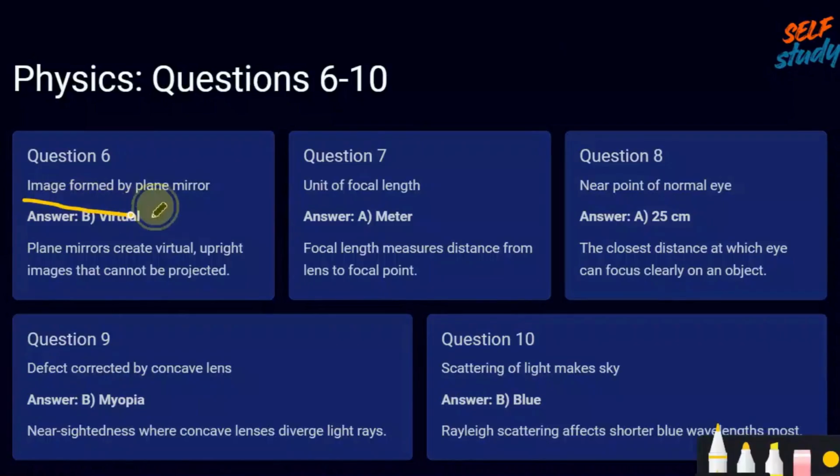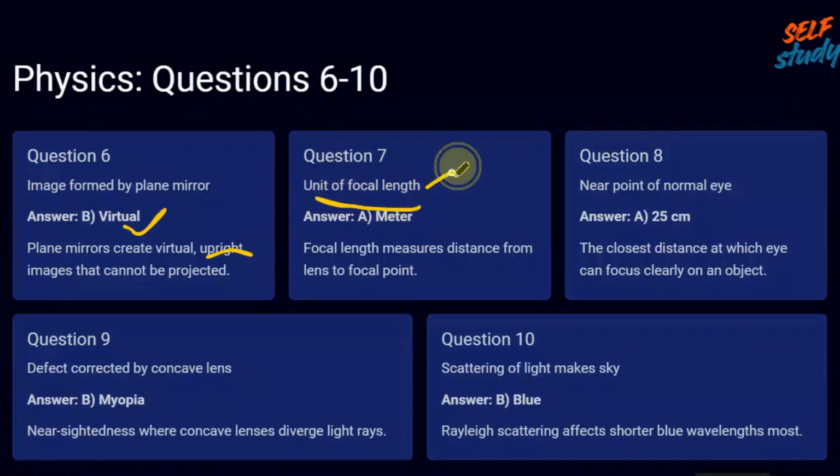Next, sixth question. Image formed by a plane mirror. The image formed by a plane mirror is always virtual and erect, it is an upright image, and the image is the same size as the object. And unit of focal length. Focal length is measured in what? Meter. So the unit of focal length is meter. Nice. You just go through it. This plane mirror question is also a very important question in CBSE.